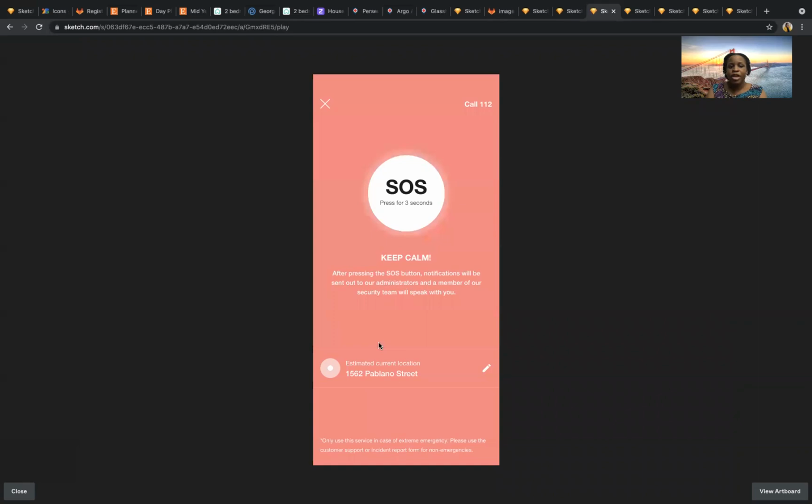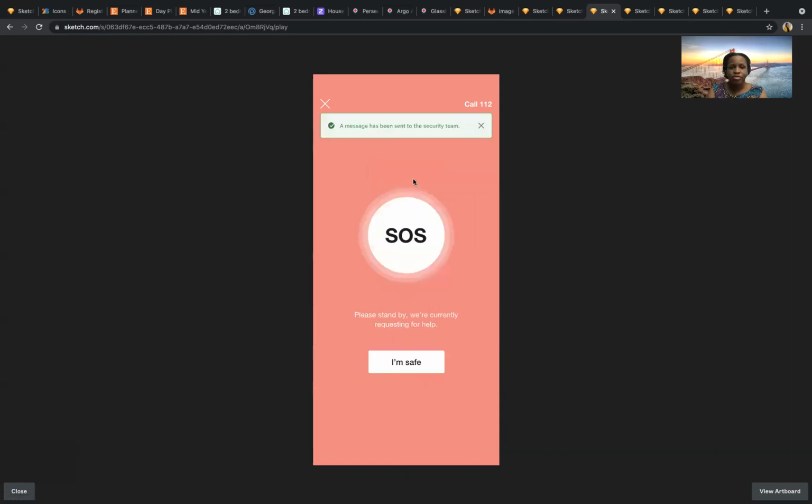You can also see the current estimated location, and then you can edit this to say this is not the accurate location, and then input the accurate location. We've also included this disclaimer that only in case of extreme emergency should this feature be used, so we don't get false cries oftentimes.